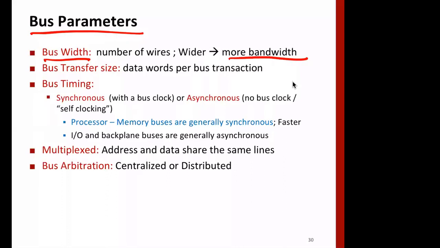For example, if you use an 8-bit wide bus, the bandwidth is lower; make it 16, the bandwidth is higher; make it 32, still higher. But if you make a 64-bit bus for a 32-bit architecture, it may not help. So as we increase the bus width, in general, bandwidth goes up.